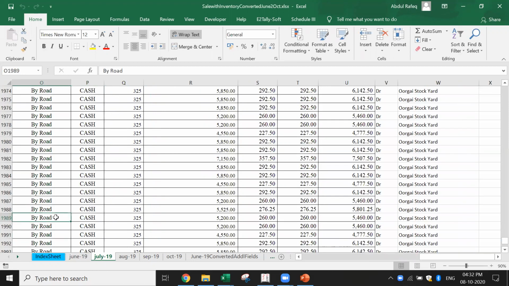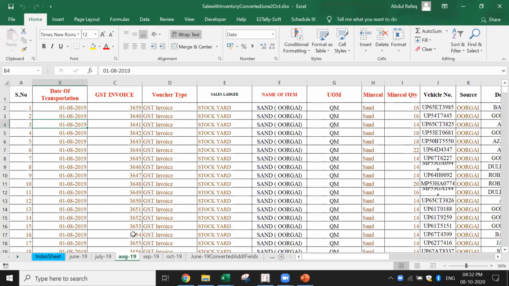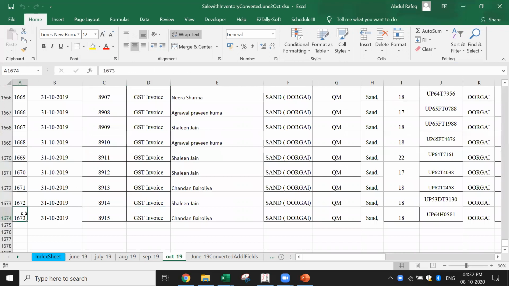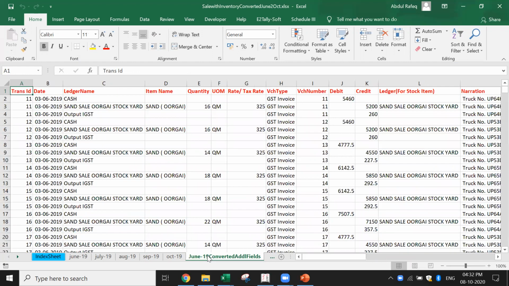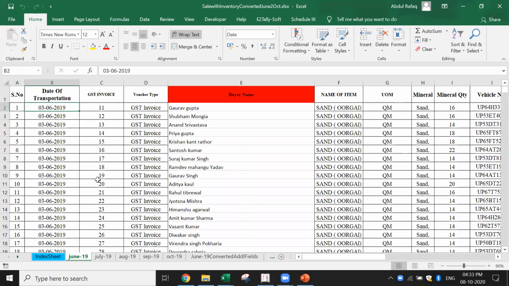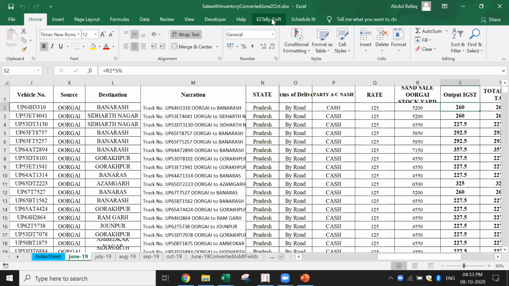Probably in the next session, next week, I'm going to cover how this was done, but I'm just giving you an example. I'm just showing you the input and also the output. I've got this data. Now you see July, August, September, October, which means nearly 4 months. Just look at the number of transactions. This is the data which is converted using this template. This data was available in this particular format, which means all the transaction is available with the inventory in one single row. This data was converted using a process, which I'll also show you.